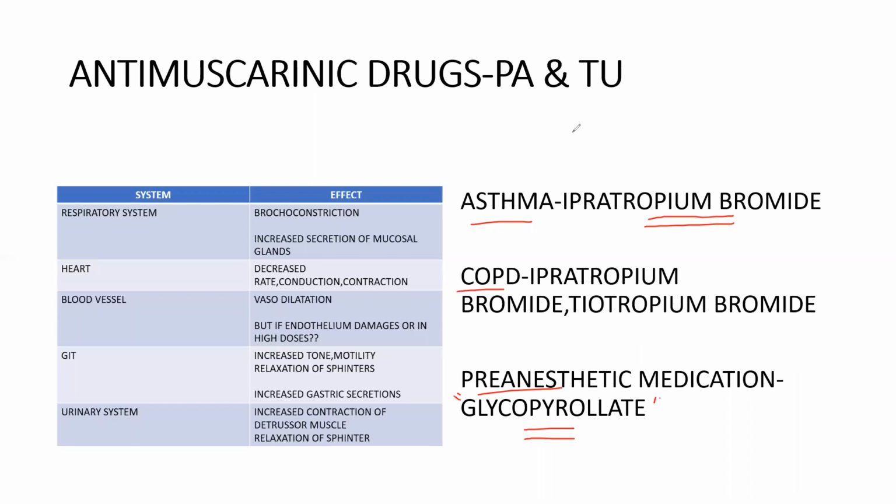But after the invention of those non-irritant inhalation anesthetic agents, we are not using this pre-anesthetic medication that much now. But still, we are using glycopyrrolate. So these are the uses of antimuscarinic drugs in the respiratory system: asthma, COPD, and pre-anesthetic medication.